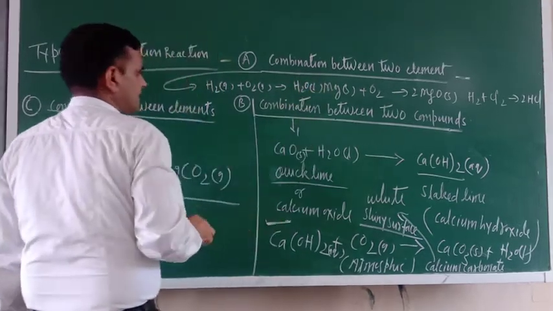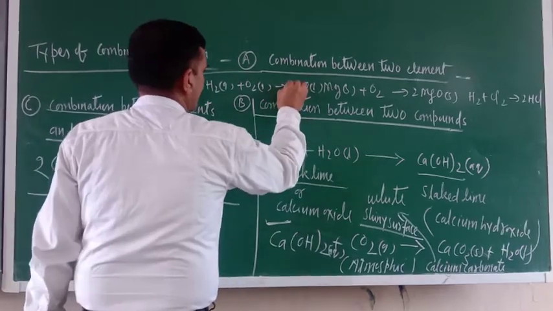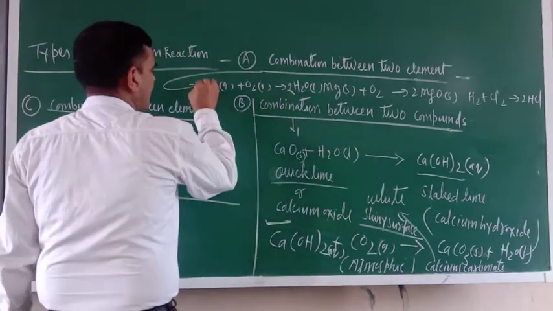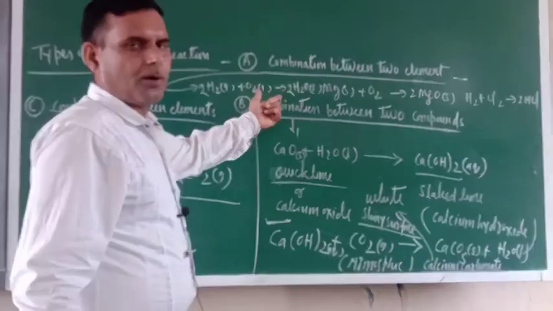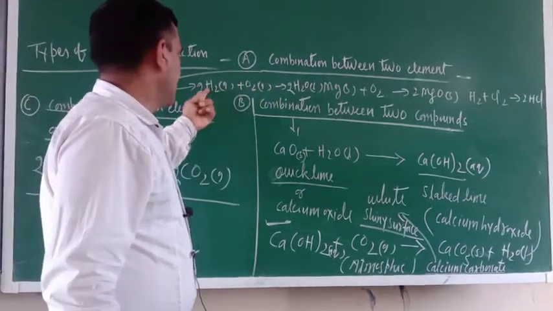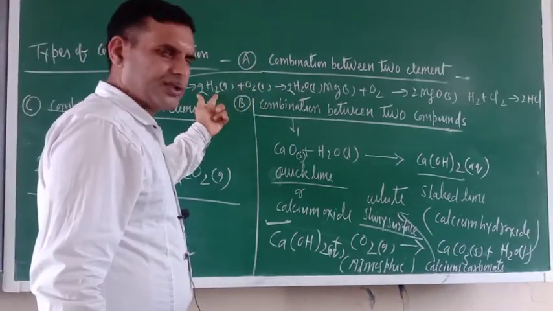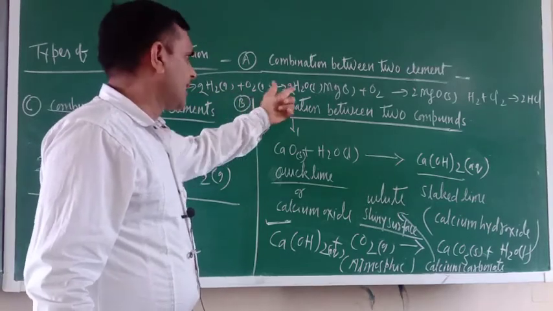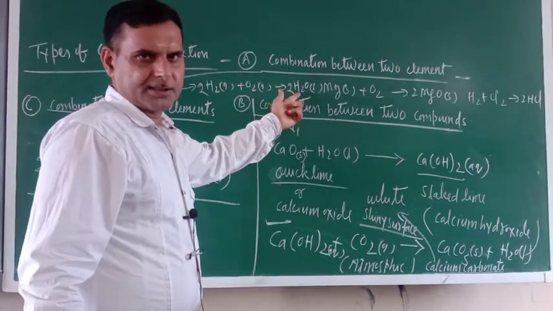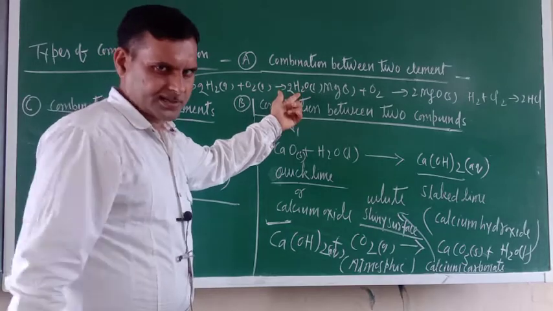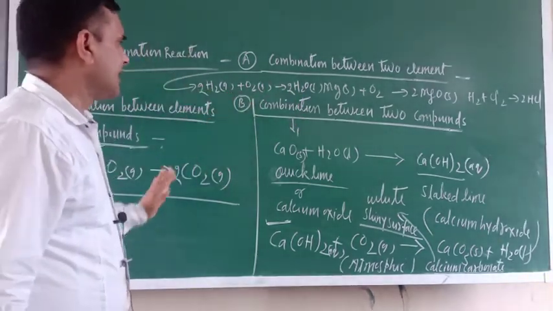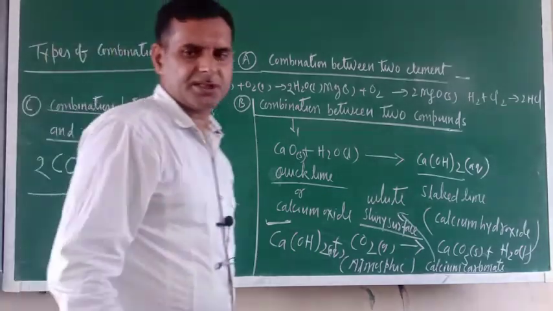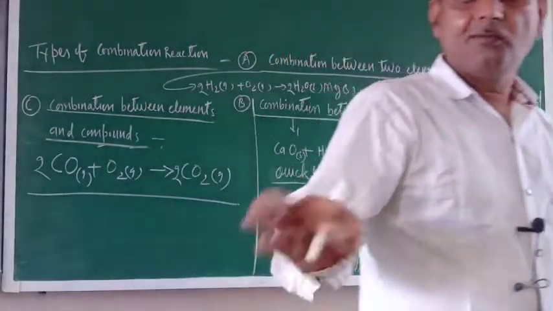Just balance the reaction: write 2 here, write 2 here, and everything is balanced. So this is also an example of combination reaction. Hydrogen is an element, oxygen is an element, and it forms water, a compound. A single product is formed. In this way, all the examples of combination reaction given in the NCERT book are completed.